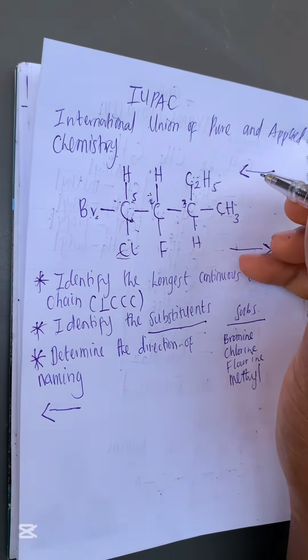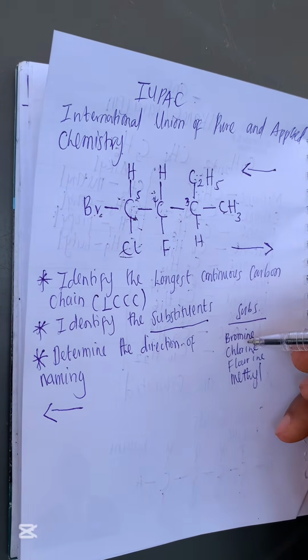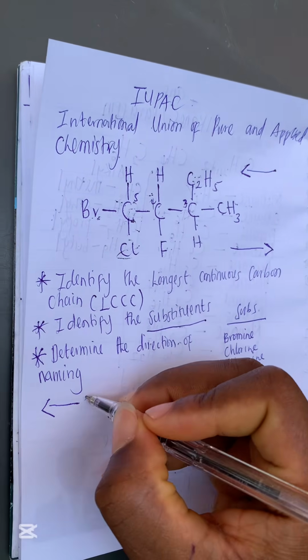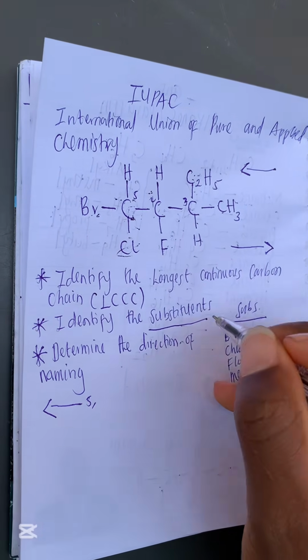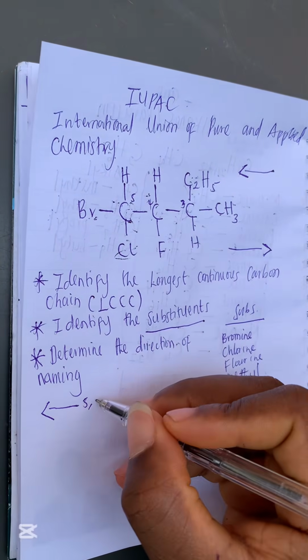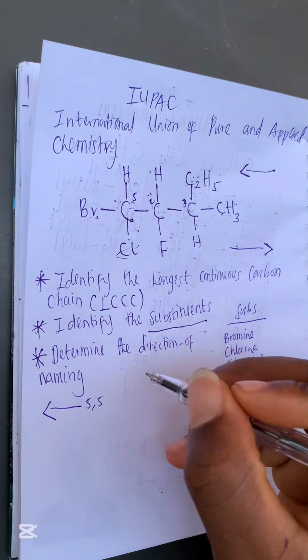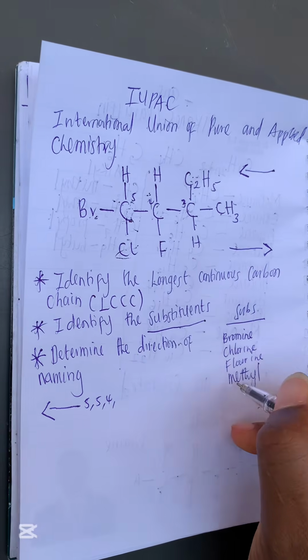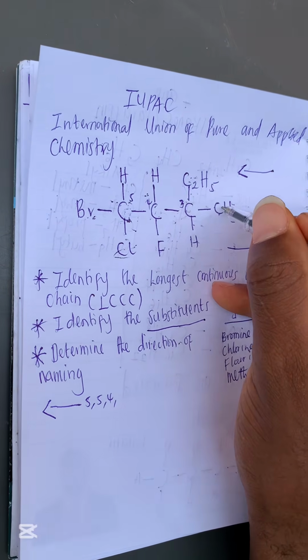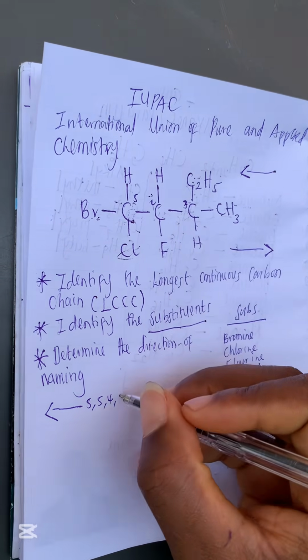So our substituent bromine is on carbon what? Carbon 5. Chlorine is on carbon what? The same carbon 5. Fluorine is on carbon what? Carbon 4, if you are naming towards the left. And methyl is on carbon what? Carbon 3. This is methyl attached to carbon 3.